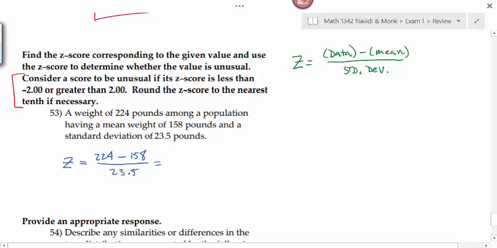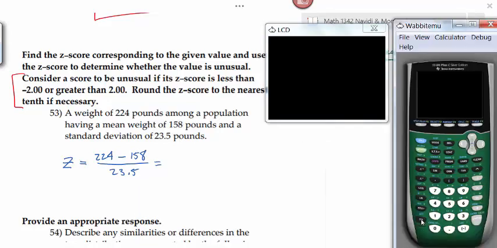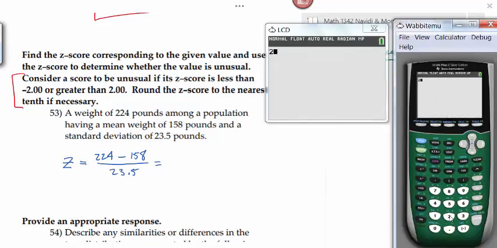When you put this in your calculator, you need to be careful. Let me show you what I'm talking about. If I just typed in 224 minus 158 divided by 23.5, I'm going to get the wrong answer. It's going to be way too big. Why is this wrong, or what do I do to make it right?